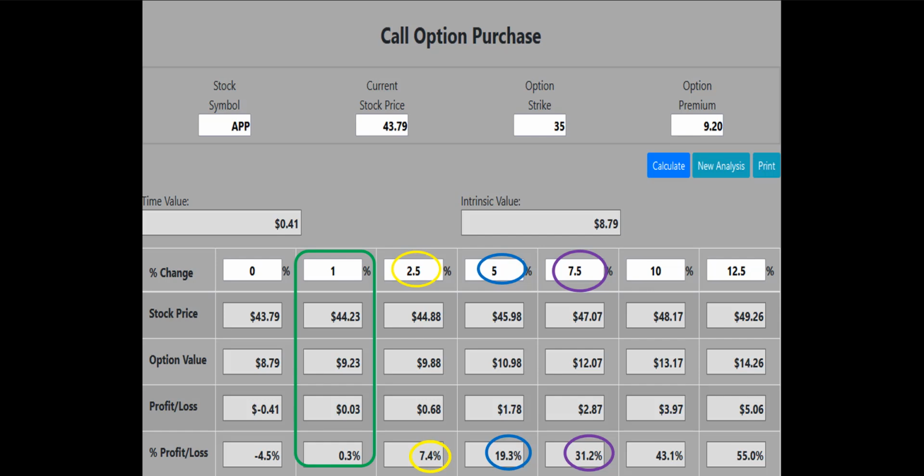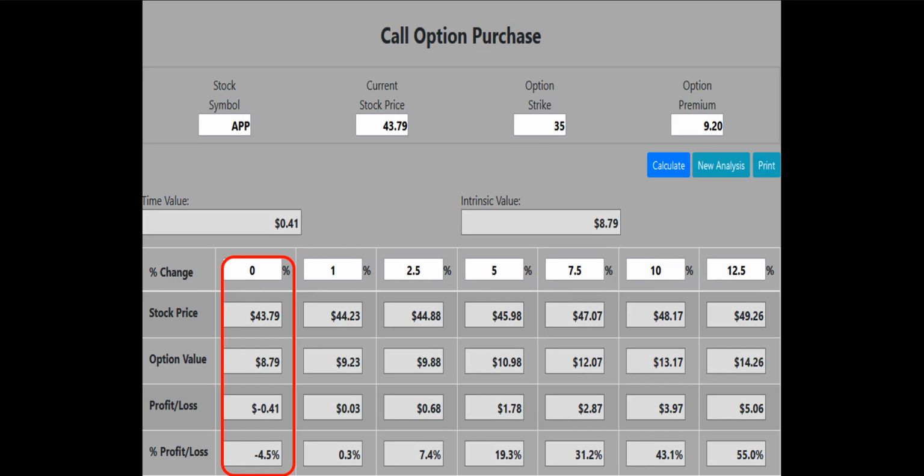The call option purchase calculator also shows that if the APP stock price increases by 2.5%, the 35 call will make a 7.4% or $68 profit. If the APP stock price increases by 5%, the 35 call will make a 19.3% or $178 profit. If the APP stock price increases by 7.5%, the 35 call will make a 31.2% or $287 profit. The 10% and 12.5% numbers are also displayed, and you can see that the profits get better and better.